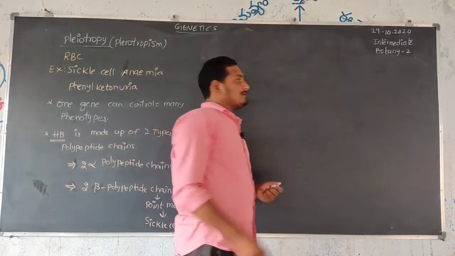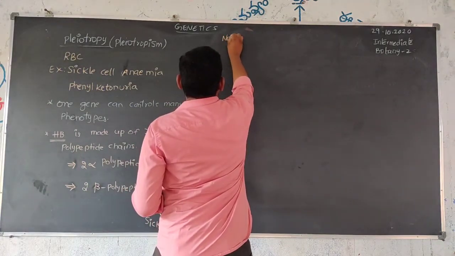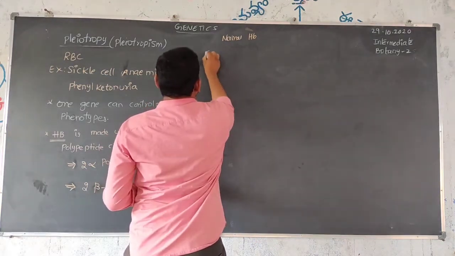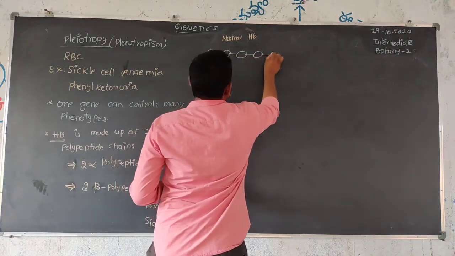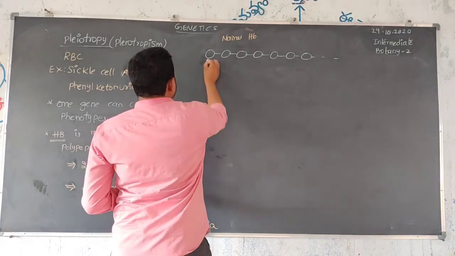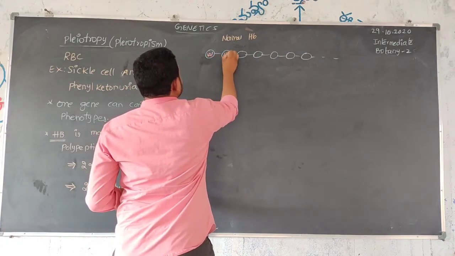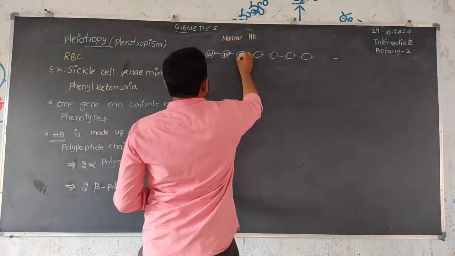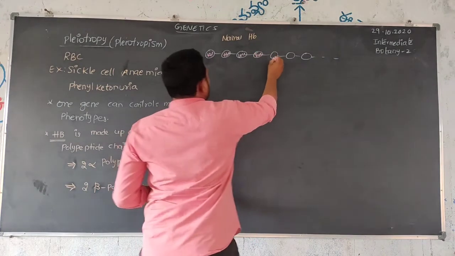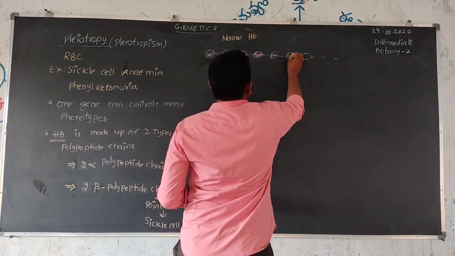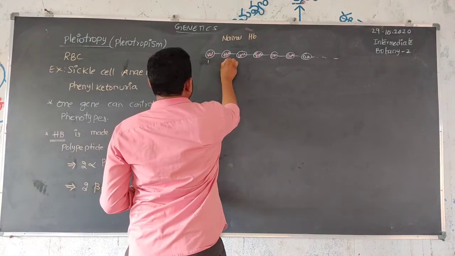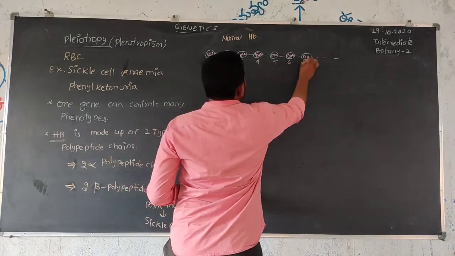This is normal hemoglobin. The amino acid chain goes 1, 2, 3, 4, 5, 6, 7, and so on. First amino acid valine, histidine, next leucine, threonine, proline, glutamic acid, one more glutamic acid, and so on.